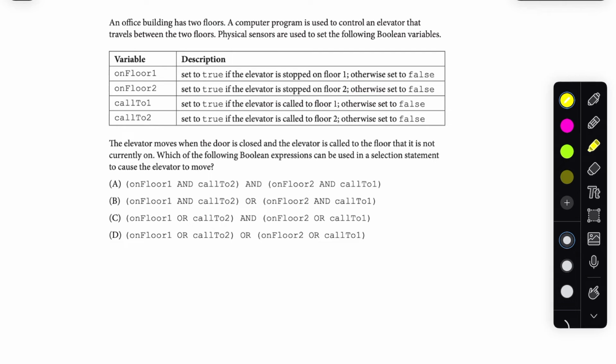So the elevator moves when the door is closed and the elevator is called to the floor that it is not currently on. Which of the following Boolean expressions can be used in the selection statement to cause the elevator to move? Okay, so the first time I read this, I was kind of like, what is this even asking us? So let's go ahead and break it down a little bit.